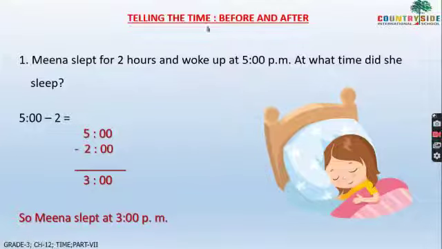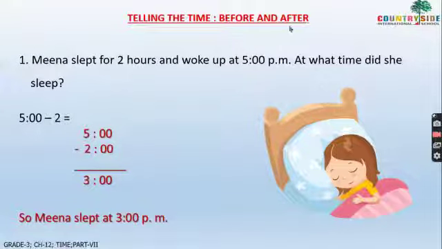Here you have to keep in mind that whenever there is before, that means you have to do subtraction, and whenever there is after in the question, that means you have to do addition. After reading the question, children, you have to understand whether it is before or after.